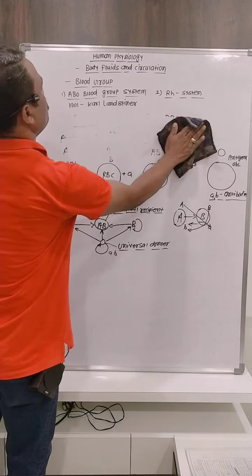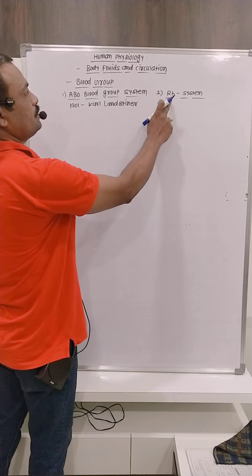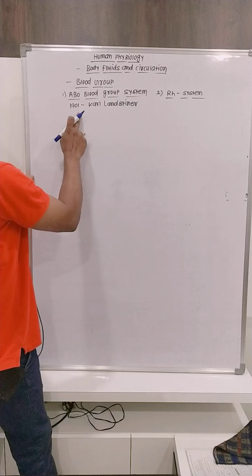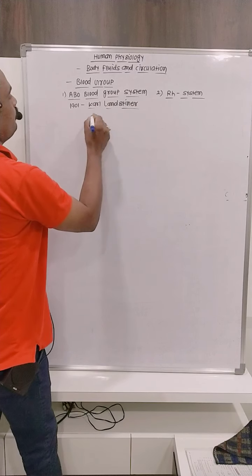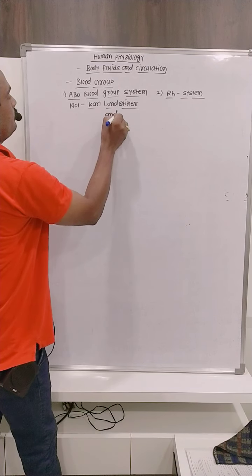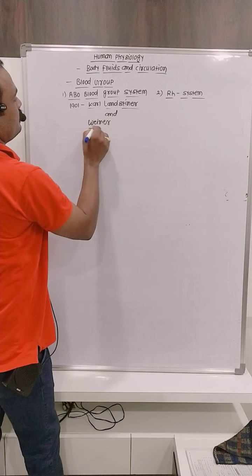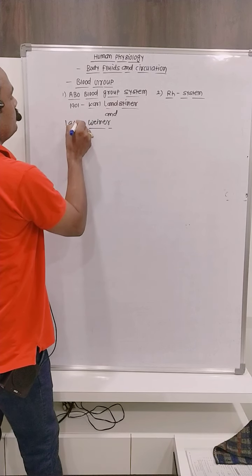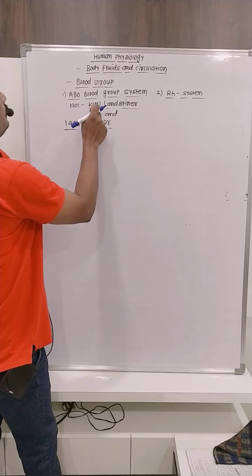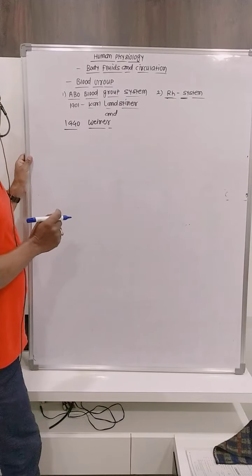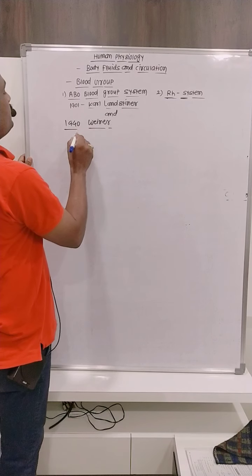The second type of blood group system is the RH blood group system. This blood group system was also studied by Karl Landsteiner, and the second scientist is Wiener. In 1914, Wiener and Karl Landsteiner discovered the RH blood group system. In the RH blood group system, what happens?